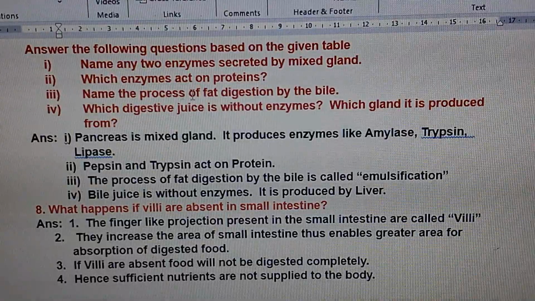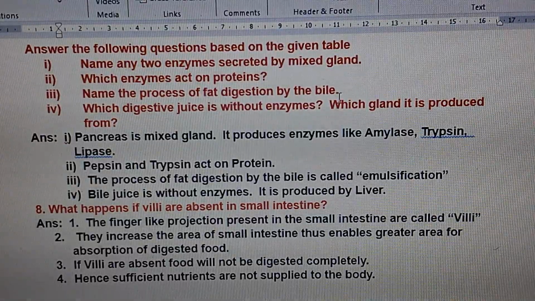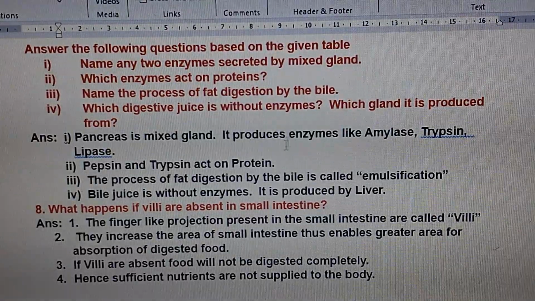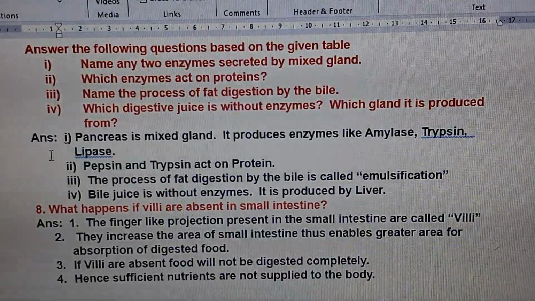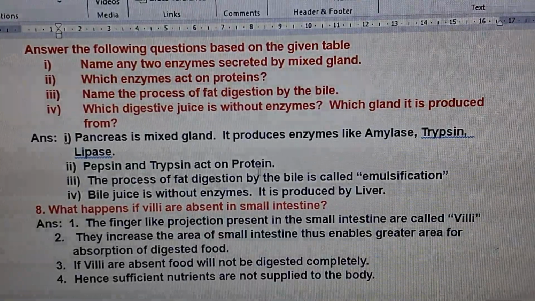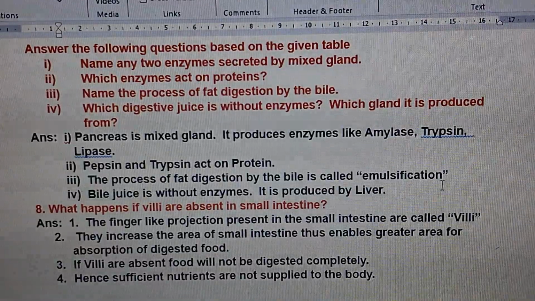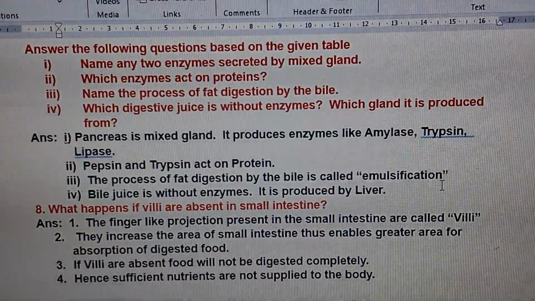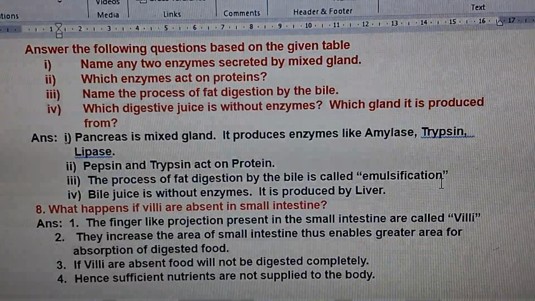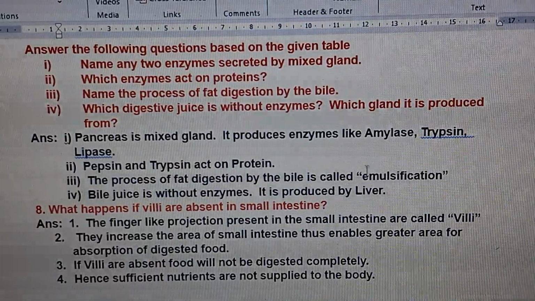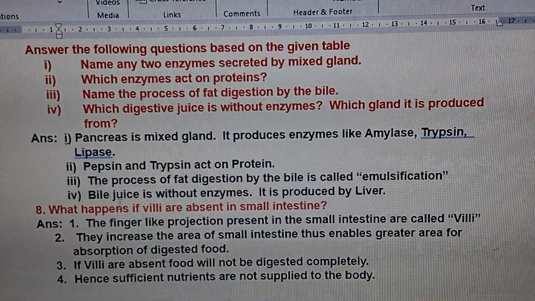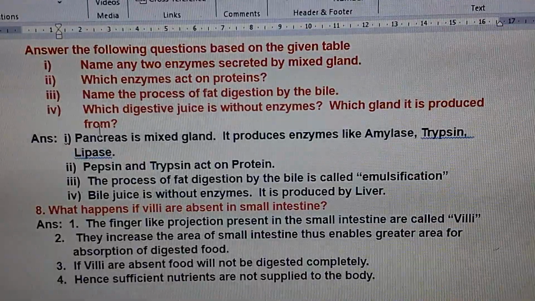Next question: name the process of fat digestion by bile. What is the process of fat digestion? The process of fat digestion by bile is called emulsification. This is the name. The digestion of fats by bile juice is called emulsification.